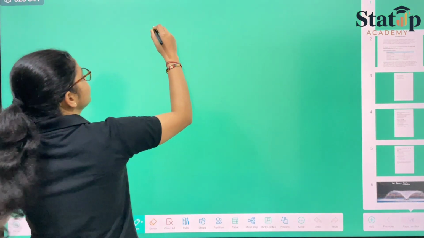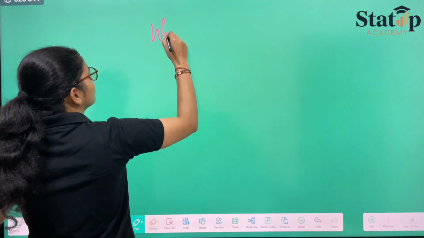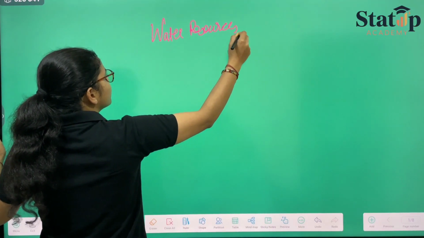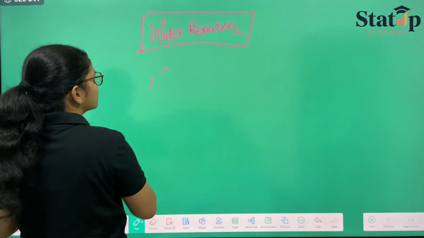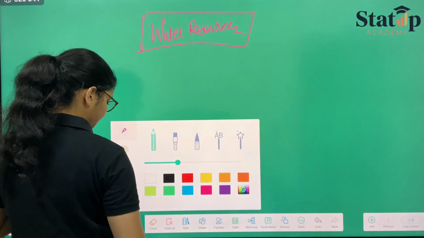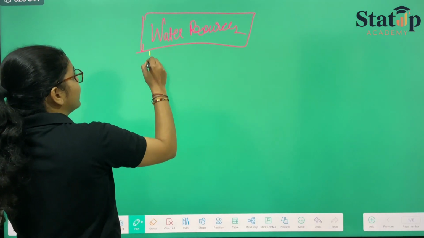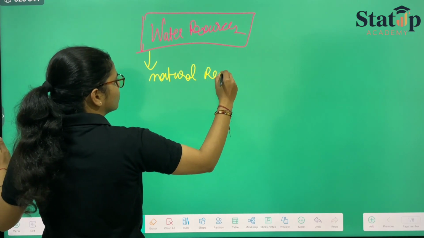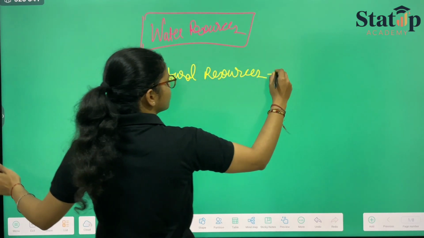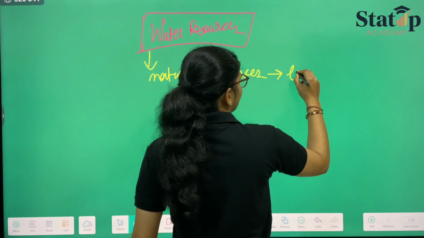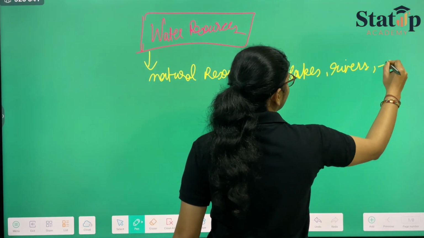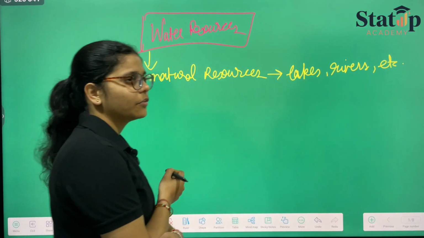Okay, let's say we have water resources. In water resources, we have discussed the natural resources which included your lakes, rivers, and etc. Everything was there.